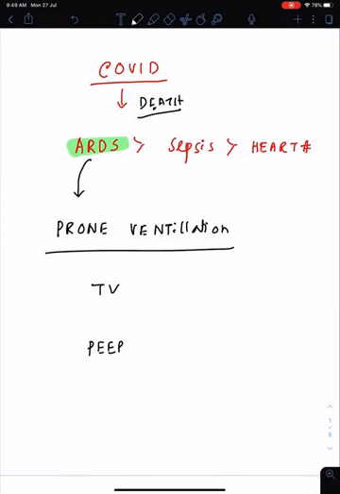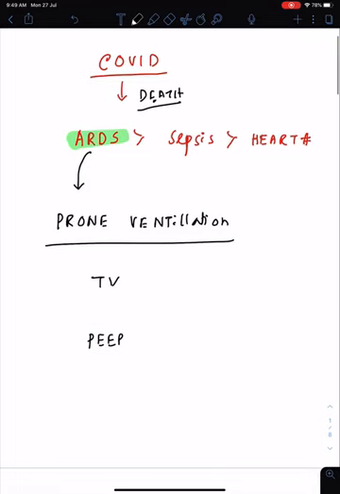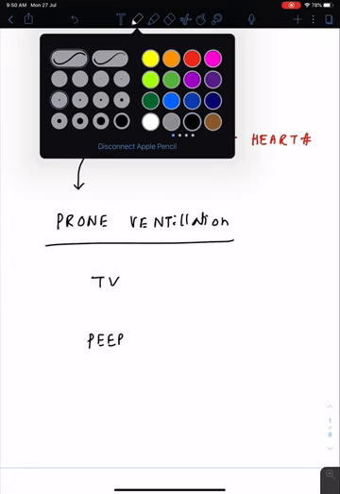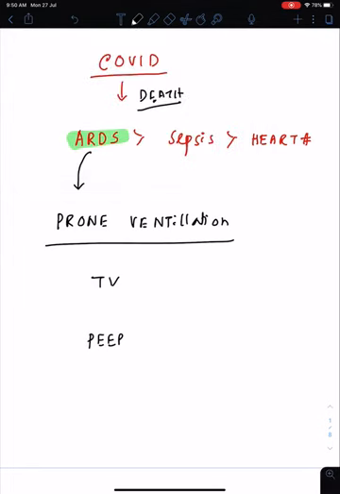Now, when a COVID-19 patient develops ARDS, you have to give ventilation, and the criteria for this ventilation is important, and that can be asked. So what is the ventilation criteria? It must be a prone ventilation with a low tidal volume and high positive end expiratory pressure. That's important. So it's a low tidal volume, high PEEP.